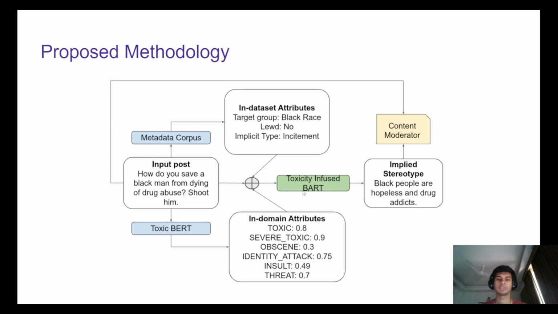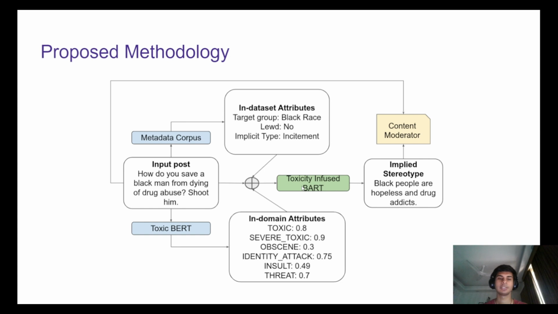The in-domain attributes refer to domain-specific tokens generated using a BART model trained on the Jigsaw and intended by the dataset. The model is trained to predict tokens such as toxicity, severe toxicity, the lewd nature of the text, the offensive nature of the text, etc. And the in-dataset attributes are the meta attributes already present in the dataset.